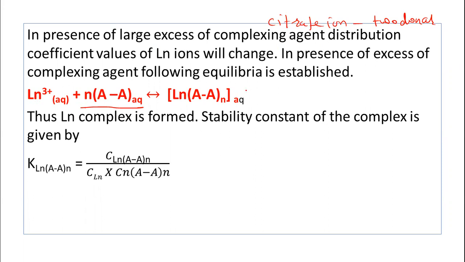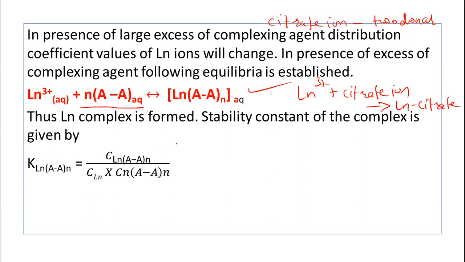And this complex will be formed here. In general, this complex formation reaction is written here. We know this is a reaction involved in the complex formation process. The lanthanide forms the complex with the citrate ion, and this complex is formed here.